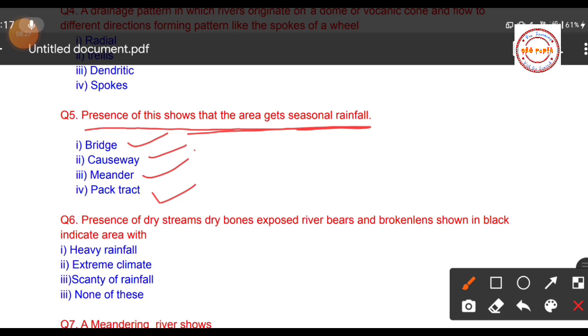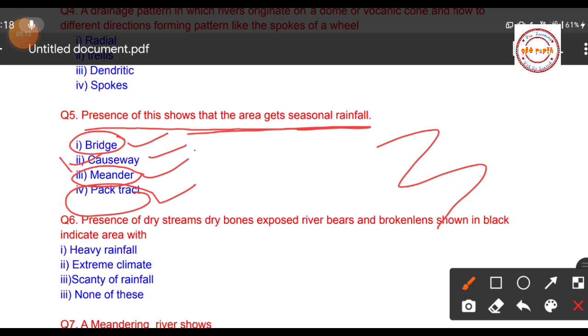So students, your correct option is, can you guess? It is causeway. You know the meaning of bridge. Meander is nothing but a loop made by the river. And a track is the path through which people travel on foot or animals travel on foot. In Hindi we say pagdandi. So your correct option is causeway.